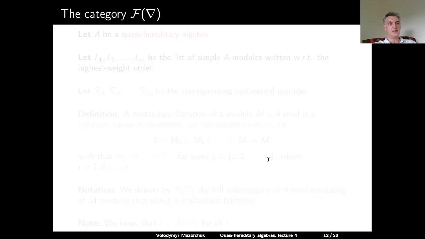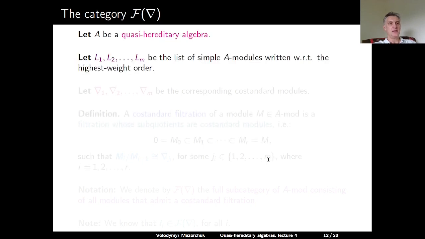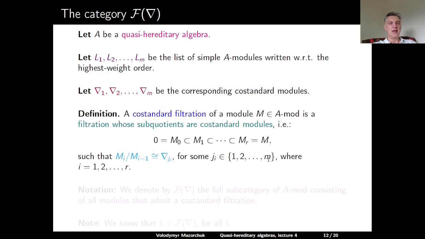Similarly, we can define the category F nabla of all modules with a costandard filtration. Again, let A be a quasi-hereditary algebra, L1, L2, and so on Lm be a full list of simple A-modules written with respect to the highest weight order, and nabla 1, nabla 2, nabla m be the corresponding list of costandard modules. Then we define a costandard filtration of some A-module M as a filtration whose subquotients are costandard modules.